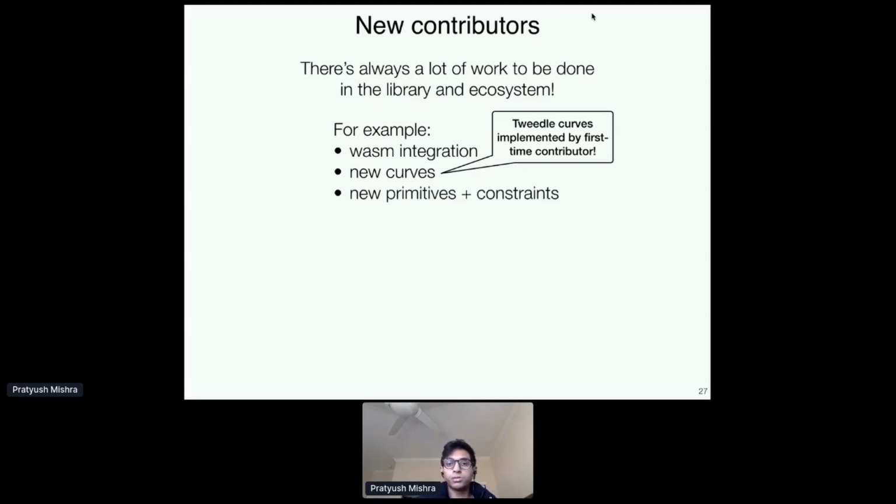If you're focusing more on constraint writing, then again, we always have a need for that. There's always a need for documentation. There's a lot of stuff to be done in the ecosystem to get involved. We have a lot of support. We have PR templates and CI, which can catch your mistakes. All of us are happy to mentor newcomers.